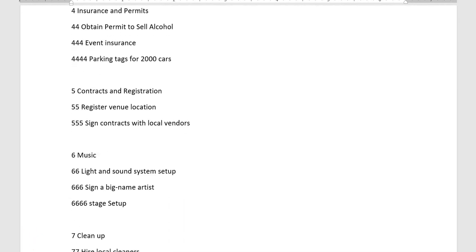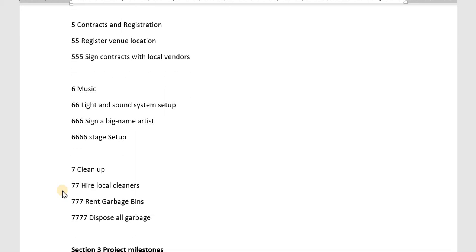The sixth one is music, which will include the setup of all light and sound systems, and signing a big name artist who will perform at the concert. The last one is stage setup, and the last one in the deliverable section is cleanup, which will be hiring local cleaners, renting garbage bins and disposing of all the garbage at the proper location. You can include anything whichever you want, it's up to you. So please don't try to copy because it might result in plagiarism.